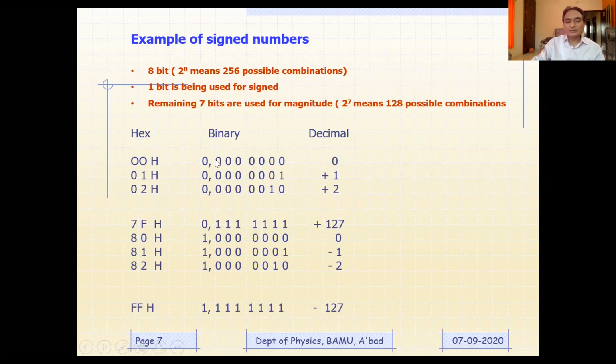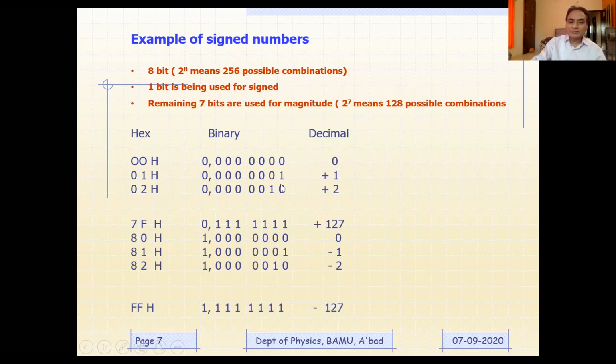What I mean is, this one bit, the most significant bit (MSB), is going to be reserved for the sign bit. So how many bits remain then? 7 only. So 2 to the power 7 is equal to 128.